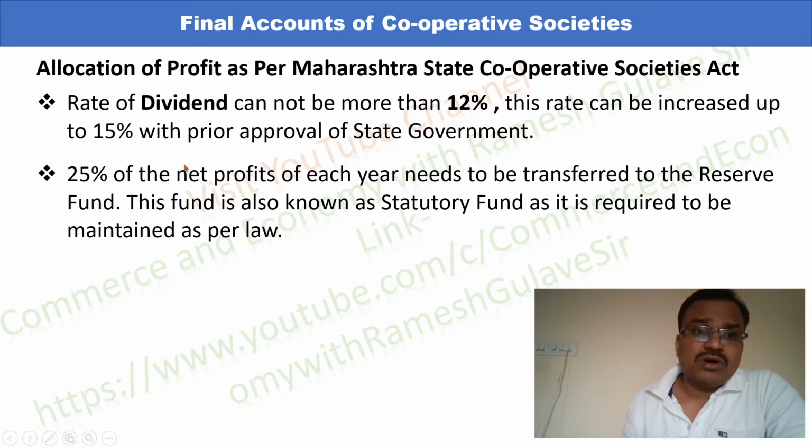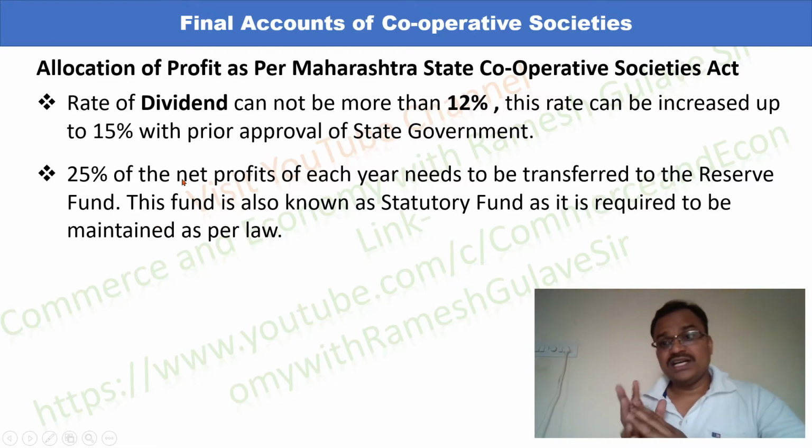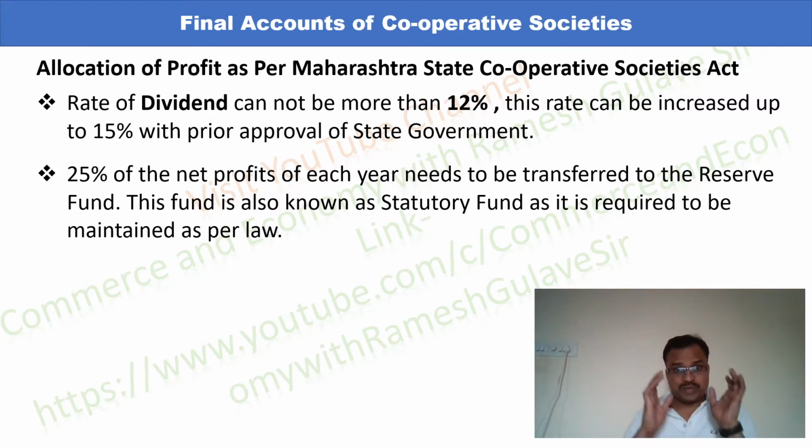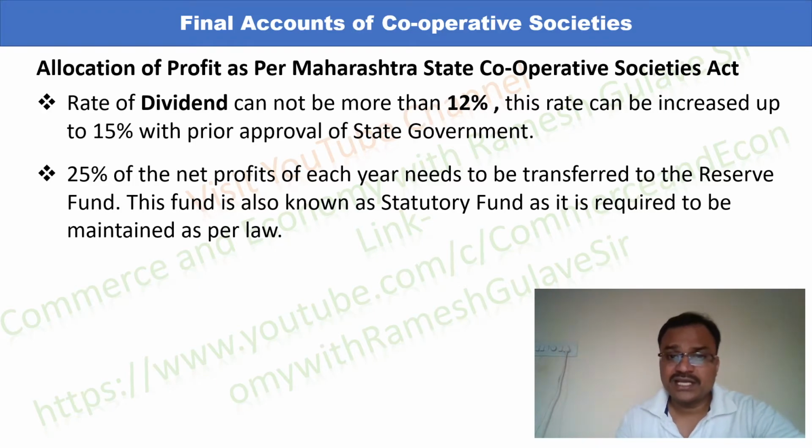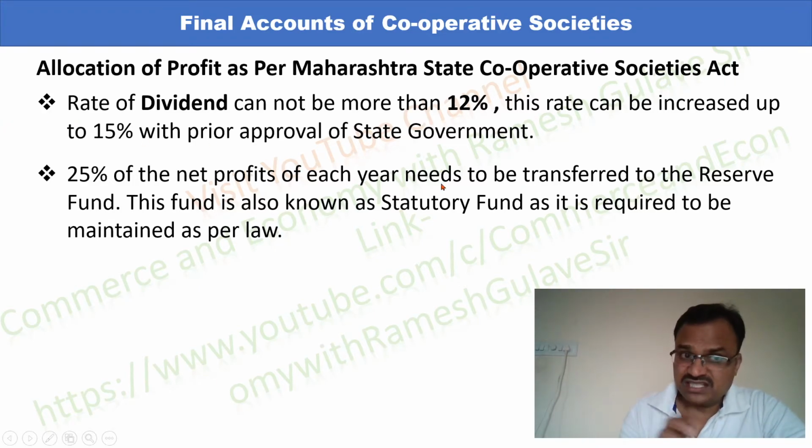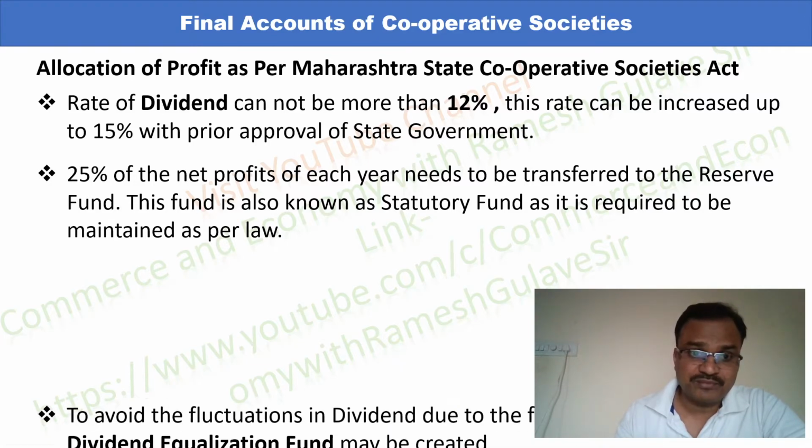Next, the point related to allocation of profit is that 25% of the net profits of each year needs to be transferred to the reserve fund. This fund is also known as the statutory fund as it is required to be maintained as per the law. So every cooperative society has to create a reserve fund, which is known as the statutory fund, because it has to be maintained as per the law. And every year 25% of the net profits is required to be transferred to this fund. So this is another important allocation of profits.